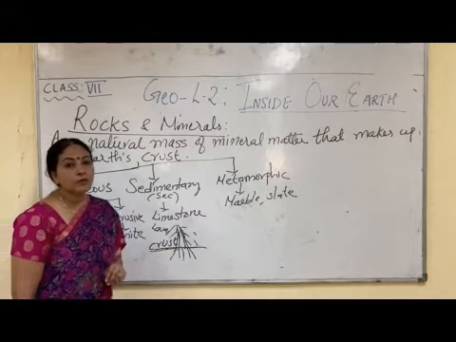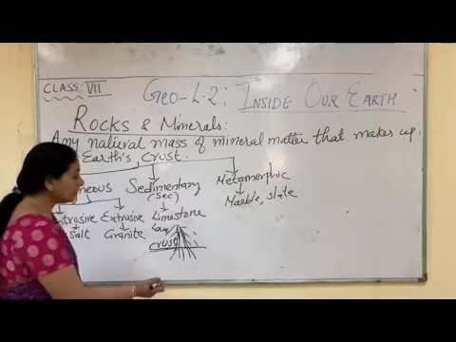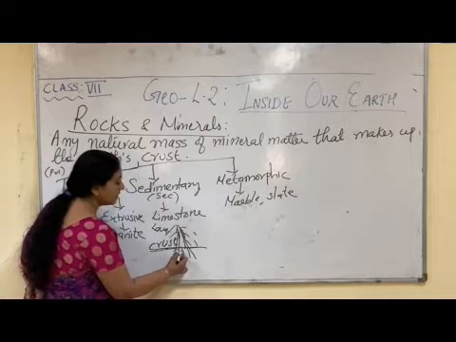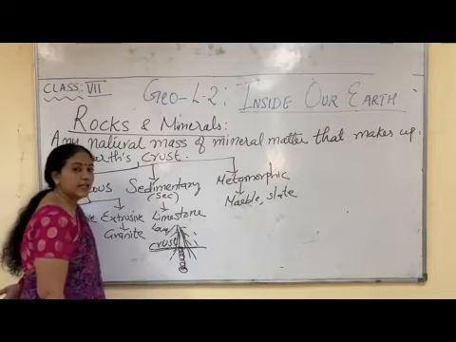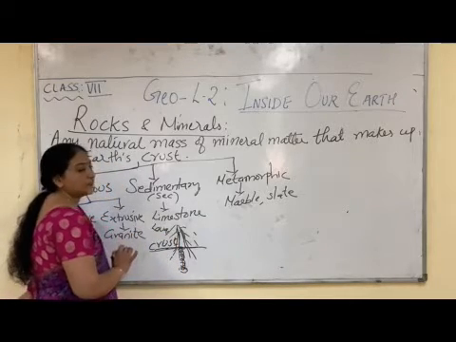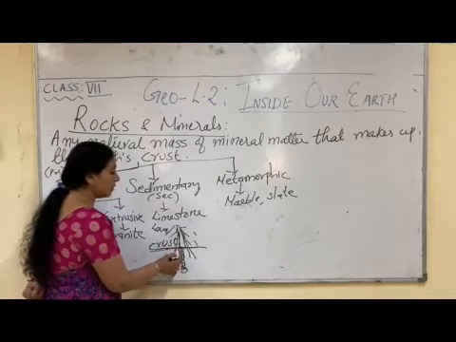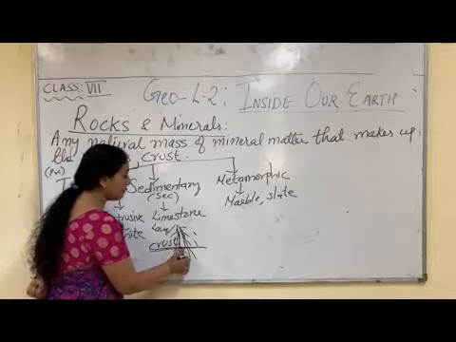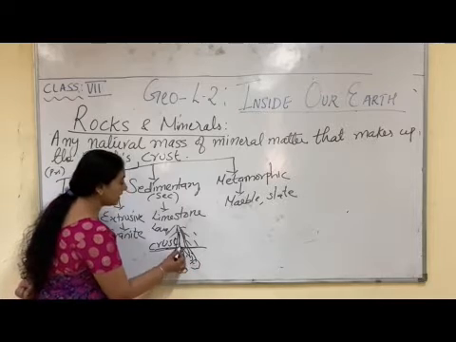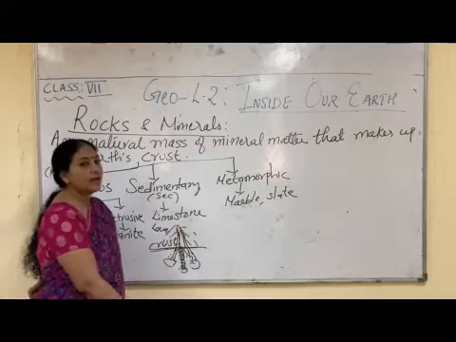Igneous rocks are of two types. One is intrusive igneous and one is extrusive igneous. When the molten magma comes out through the crack in the crust, most of the molten magma comes out. But some of the molten magma which is not able to come out, it again falls in the mantle itself and it solidifies here inside the crust, inside the mantle. It means below the crust.